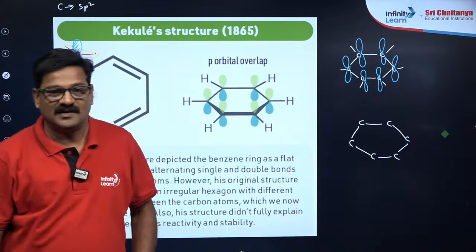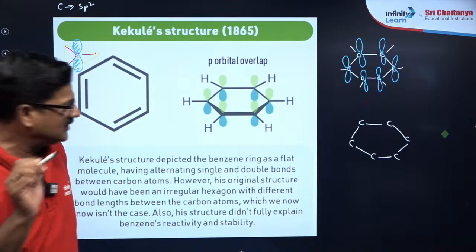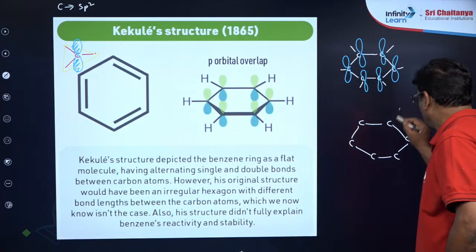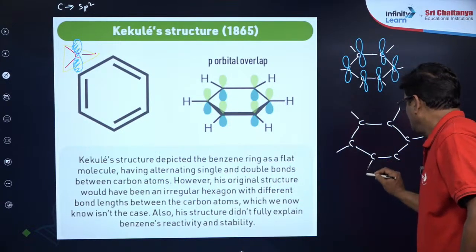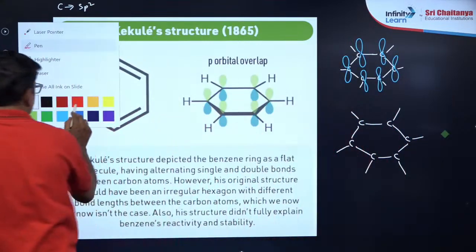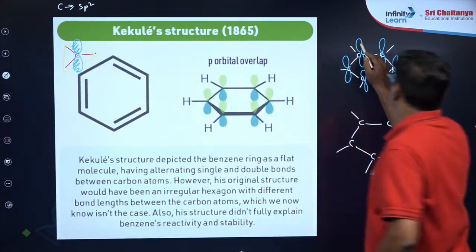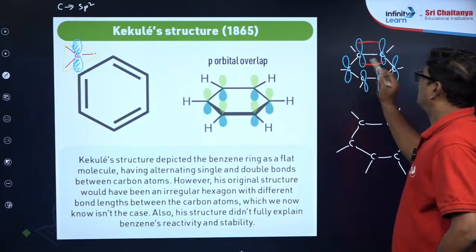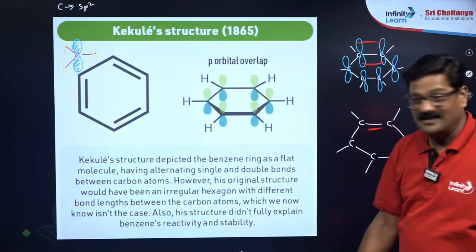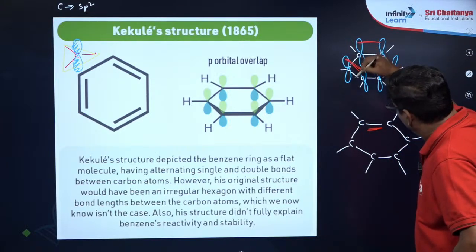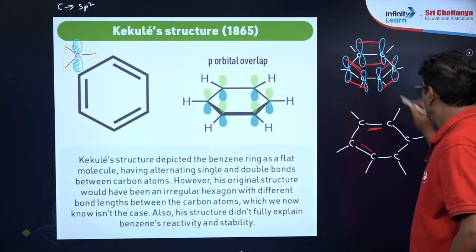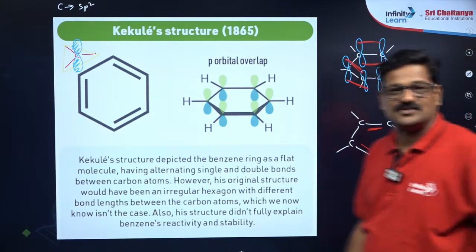Carefully see how the benzene structure is given at the orbital level. There are 6 carbons. If there is side by side overlapping between these 2 p orbitals, a bond will form here. It can happen here also, and here also. So this is your benzene structure.